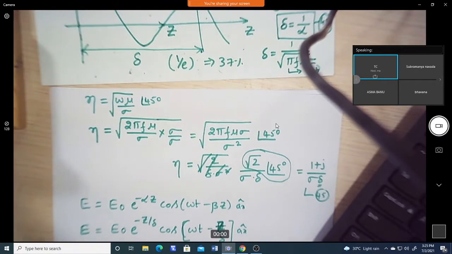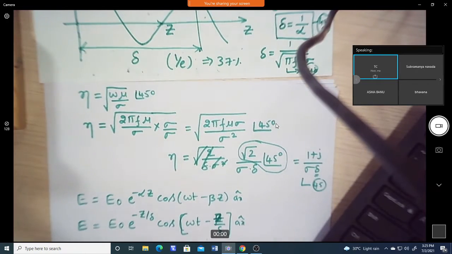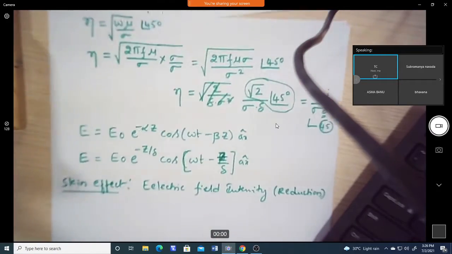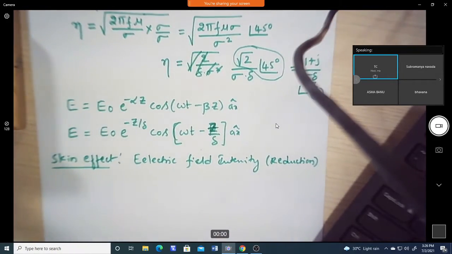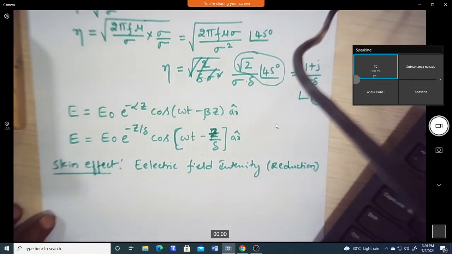Skin depth is how much the EM wave penetrates through the medium, and skin effect is how much the field intensity reduces when it is traveling in the medium. That is the reduction of electric field intensity, or you can take magnetic field intensity. So how much reduction happens when it is traveling through the medium, that is the skin effect.